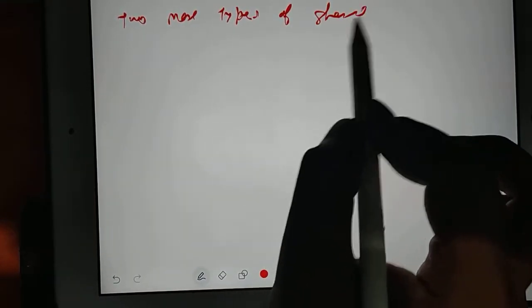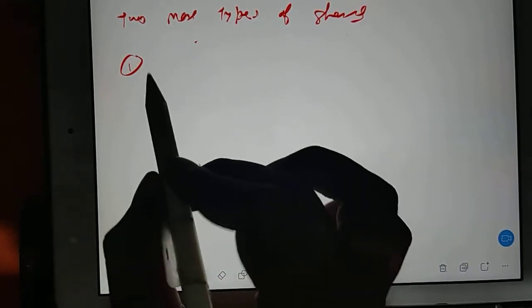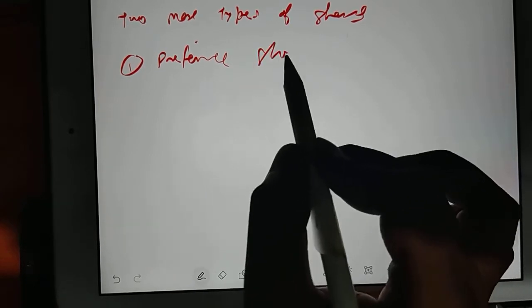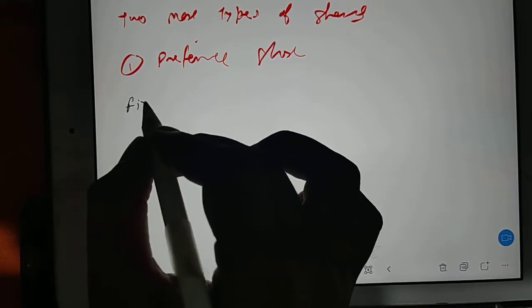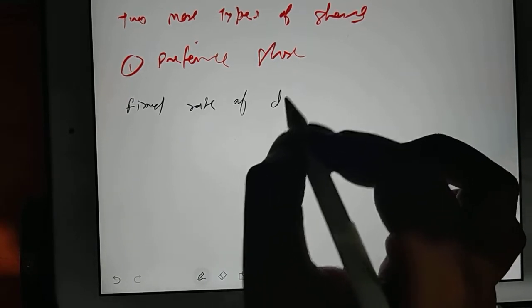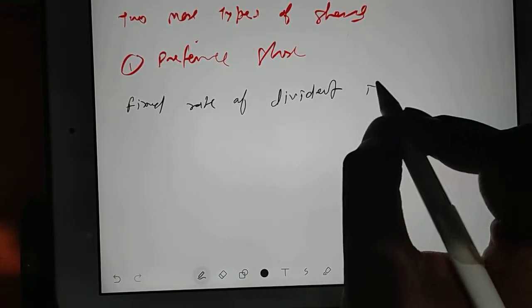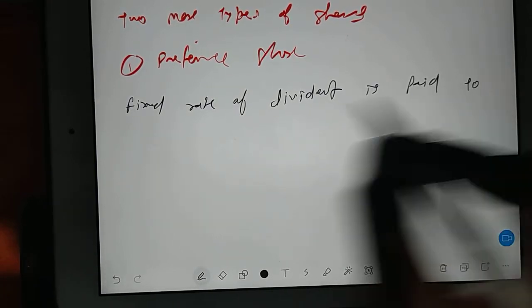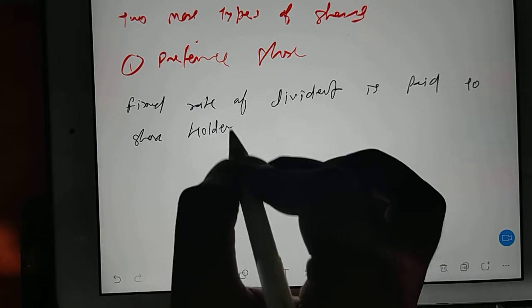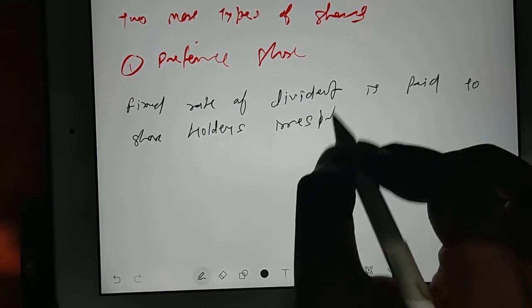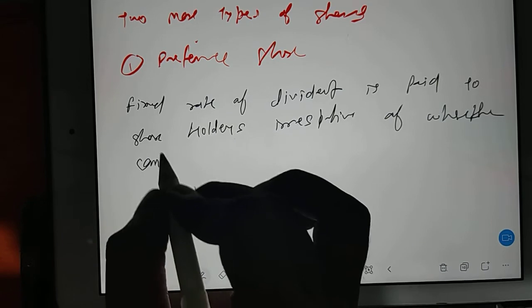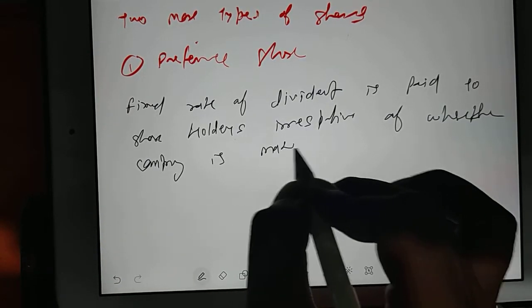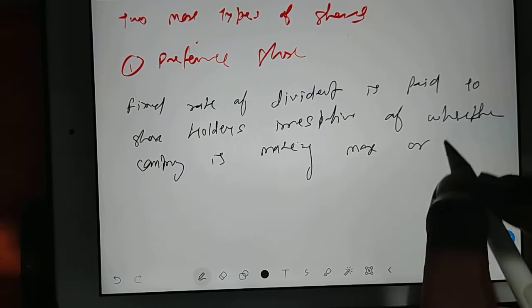Under preference share, a fixed rate of dividend is paid to shareholders irrespective of whether the company is making more or less profit.